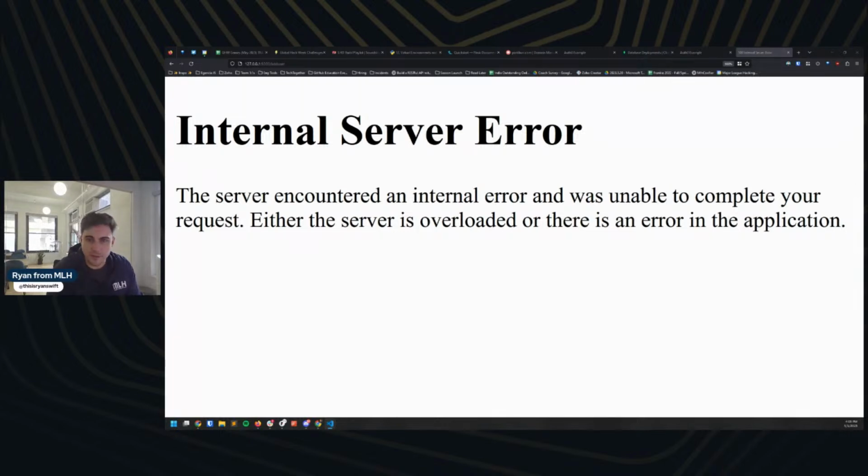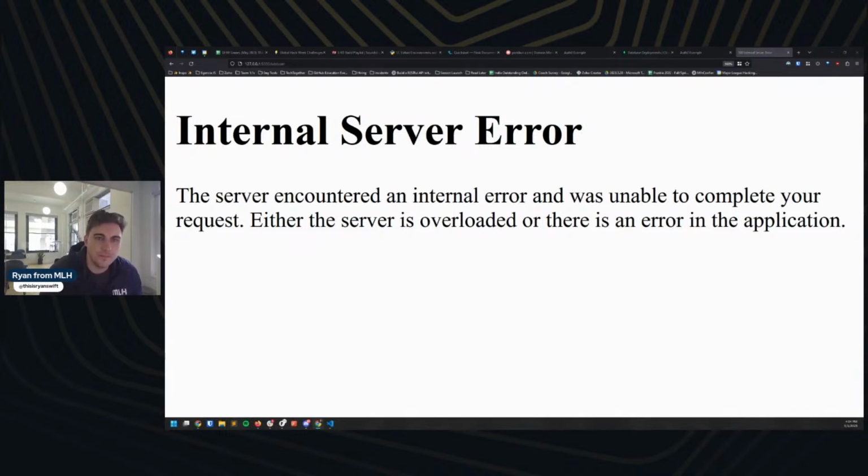Let's see if I have other Mongo code in here anywhere. Flask.